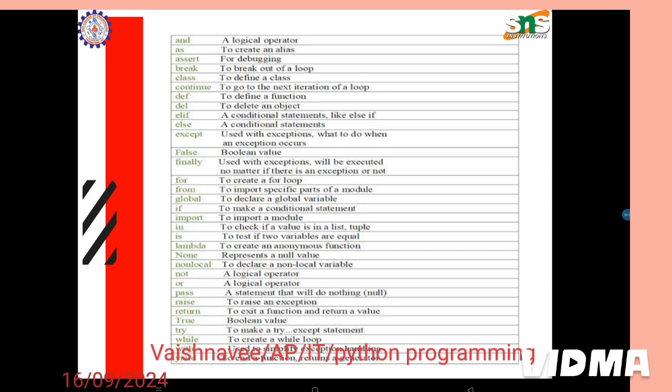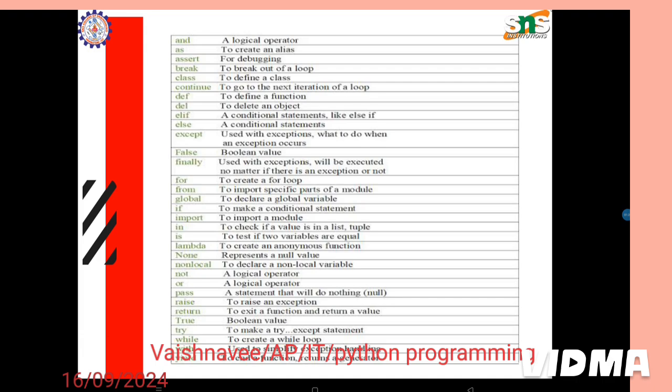So let us know the purpose of these keywords. And is a logical operator, as is used to create an alias, assert is for debugging, break is to break out of a loop, class is to define a class, continue is to go to the next iteration of a loop, def is to define a function. del is to delete an object. elif is a conditional statement like else if. else is a conditional statement: once all the conditions are false, the else statement will execute. except is used with exceptions, to say what to do when an exception occurs.